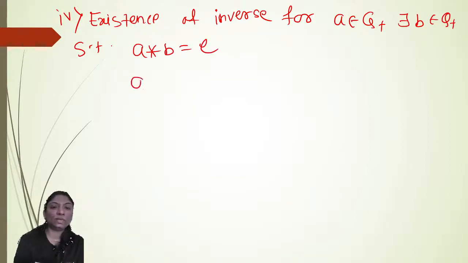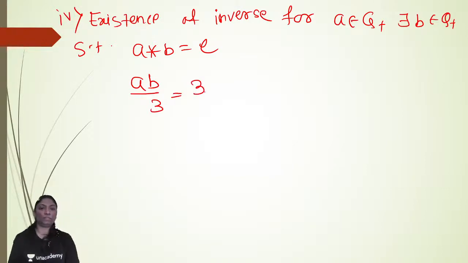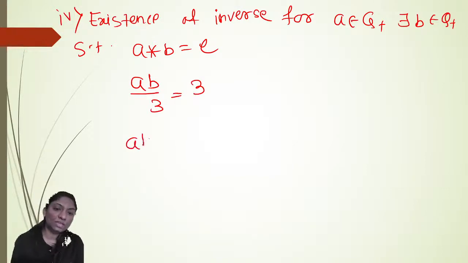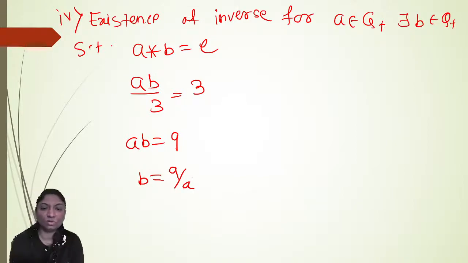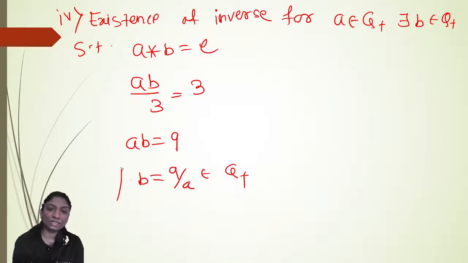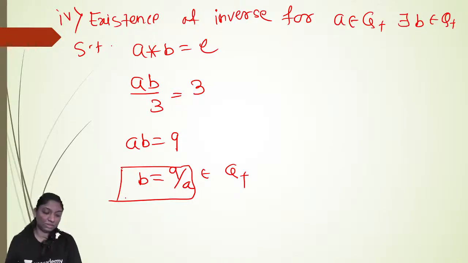So here a star b means ab by 3 and identity is again 3, right? So here ab is equal to 9. So b is equal to 9 by a. As a is positive, 9 by a also belongs to Q plus. So therefore 9 by a acts as an inverse for every element in Q plus, right?